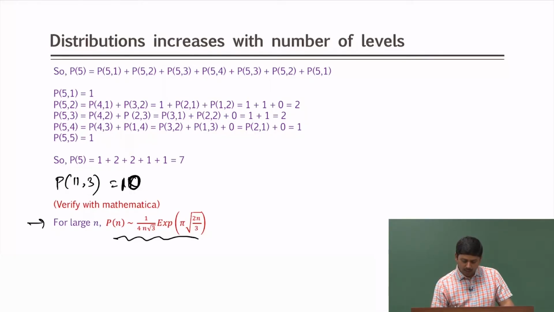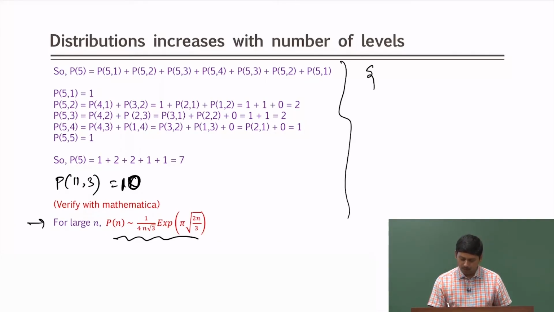So, how did I do that? Actually, P(11,3) means all only 3 possible divisions, which in Mathematica I can show. Let me write a few possibilities.